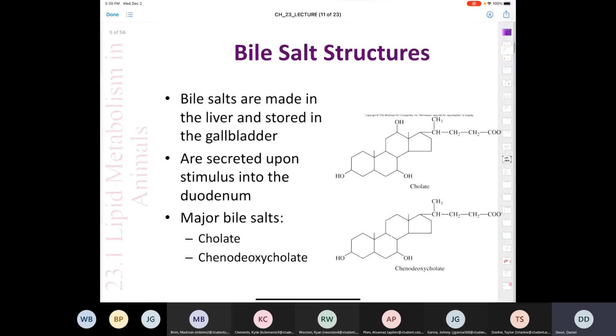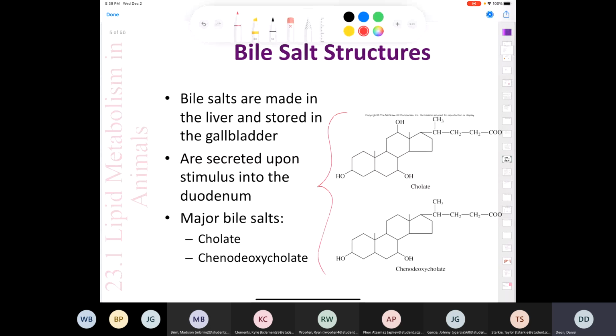Now, bile salts, on the other hand, it said that bile is also made of bile salts. Well, bile salts are derivatives of cholesterol. If you think about the structure of cholesterol, you can see that cholate and chenodeoxycholate are both derivatives of cholesterol. They both have that A, B, C, D ring structure. And we talked about steroids.